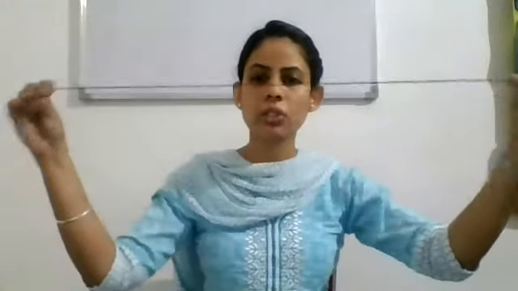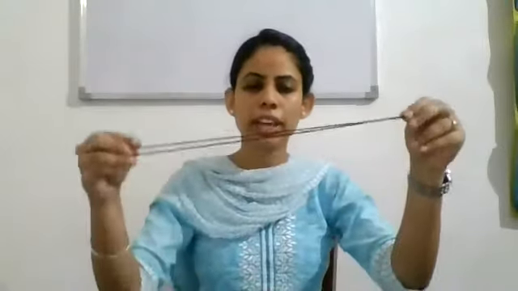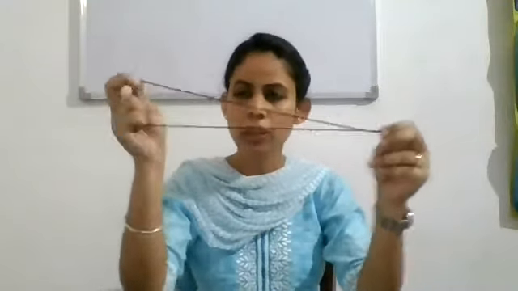Okay, so now the next thing, I am going to read the third para of page number 97. One thing they could do is to take a small length of a string, mark 2 points on it. This will be the string length. This whole length is the string length. Okay, so they can measure the width of the desk in string lengths. Okay, how can they use the string to measure distances less than the length of string? They can fold it in the similar way that I have folded. It is 1/2. Okay, because there are two threads.